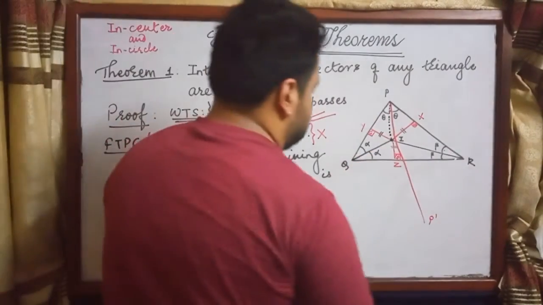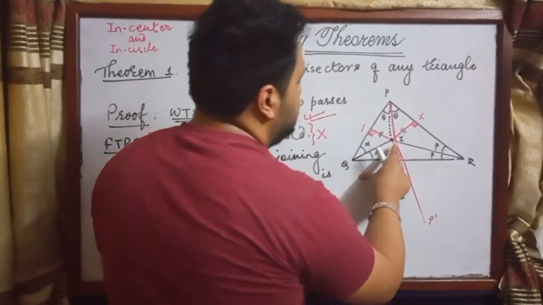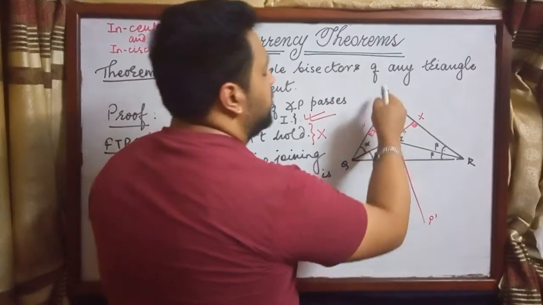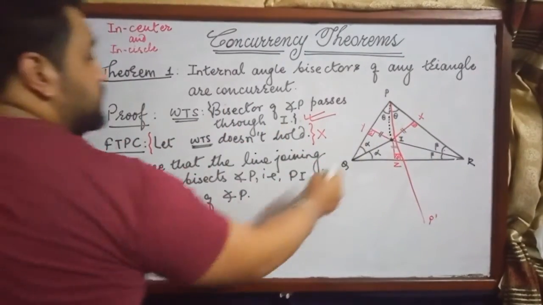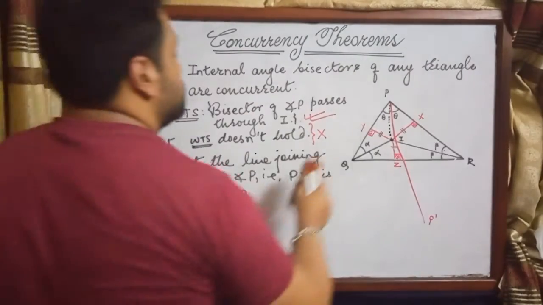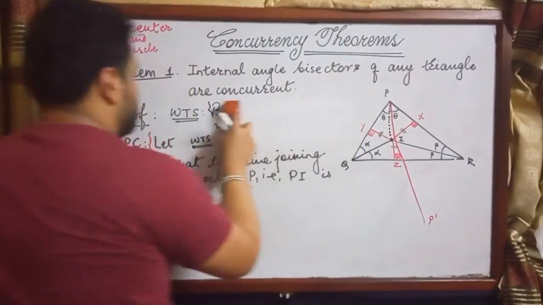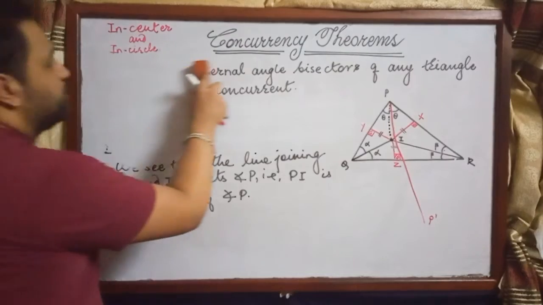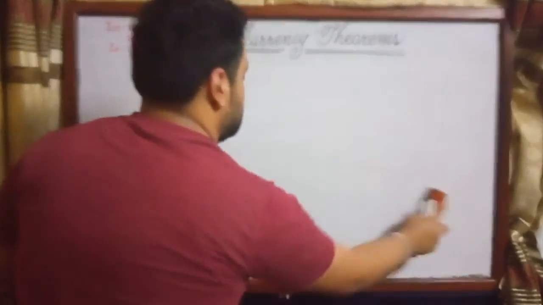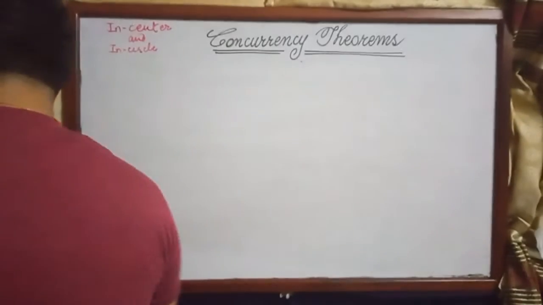And now make a quick observation. From the incenter I, the distances to the sides of the triangle are equal. This Ix is equal to Iy is equal to Iz. So we take note of that fact as well. Now let's discuss two concepts.